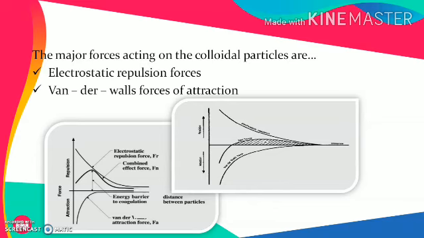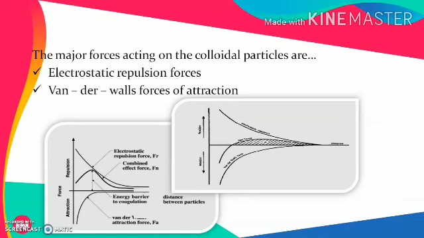The difference between the attractive forces in terms of van der Waals force and repulsive forces in terms of electrostatic force can result in a net force responsible either for the agglomeration or the repulsion. Those are generally called the sum total of the forces.